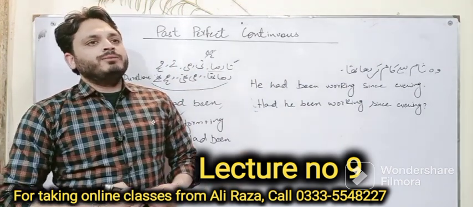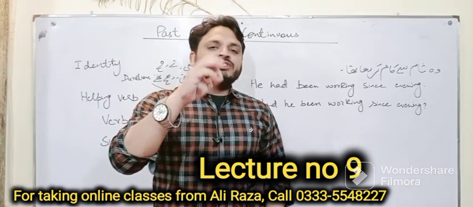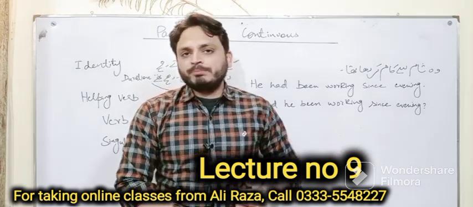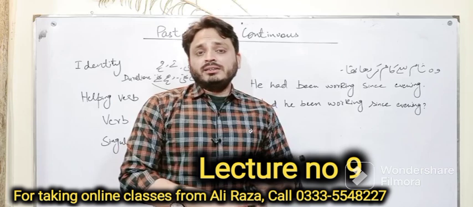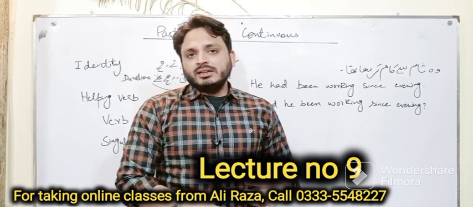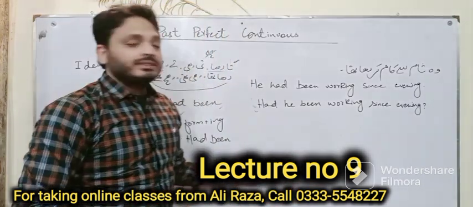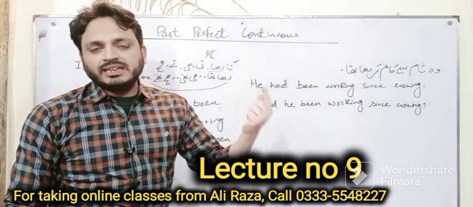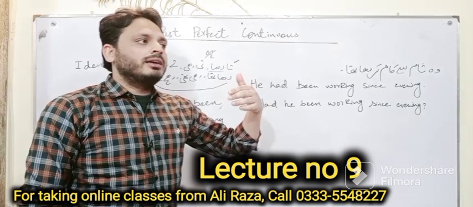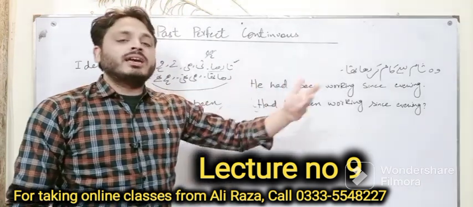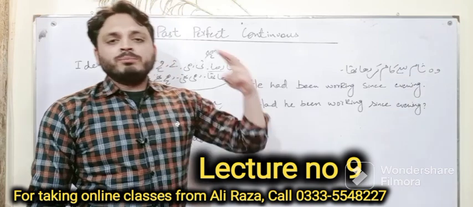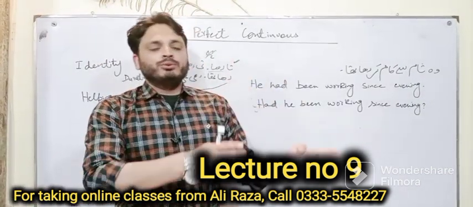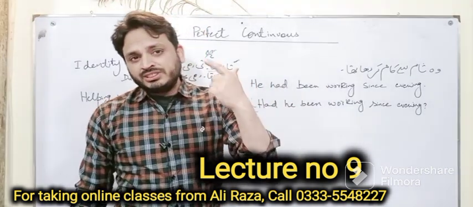Remember this point, that if we have any helping verb which is single in a tense, so we will have to use this single helping verb with singular and plural both. We have other examples like did, we use with singular and plural. Had, we use with singular and plural, and same is the case with had been, because we have only single helping verb in that tense. Not like other tenses where we have has, have, was, were, do, does. If we have multiple helping verbs, then we have choice of dividing them in singular or plural. So here we will use had been with singular and plural both.